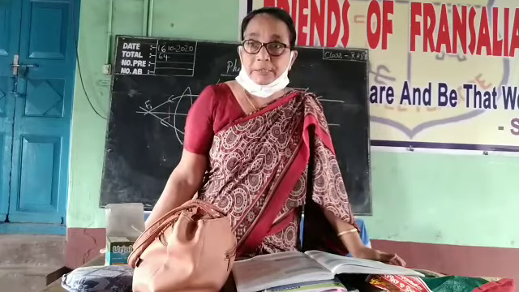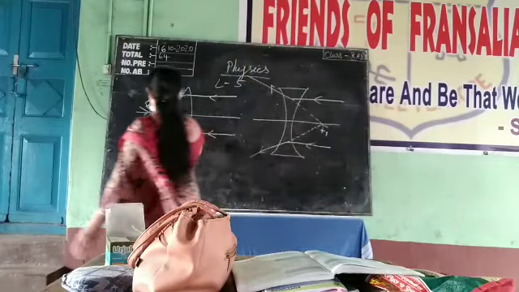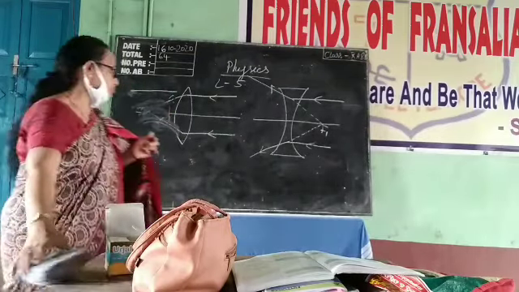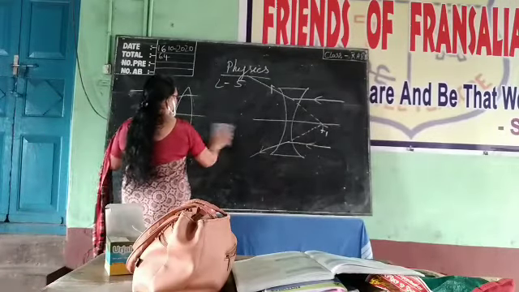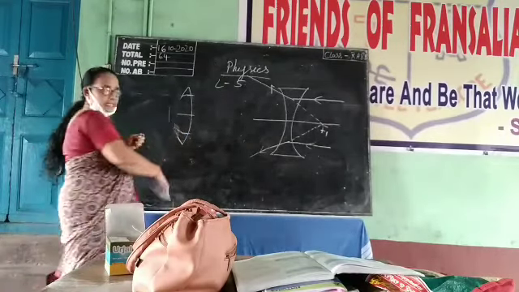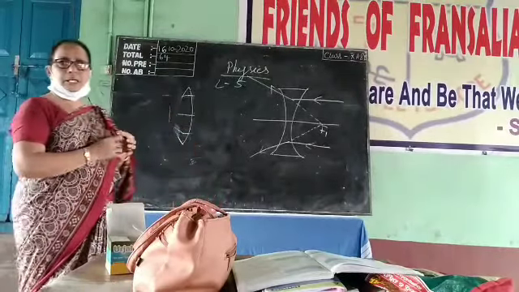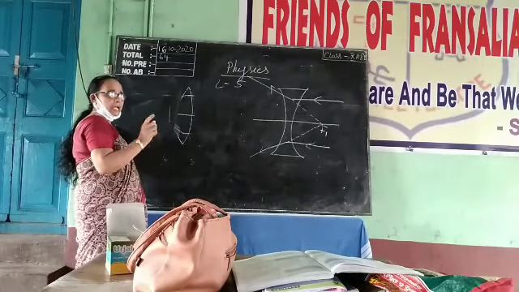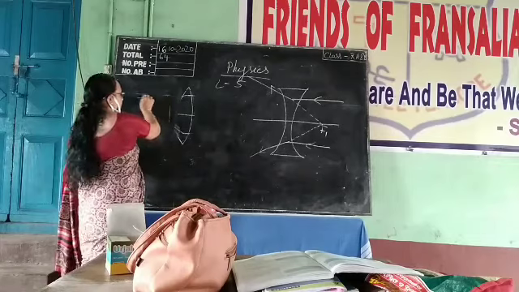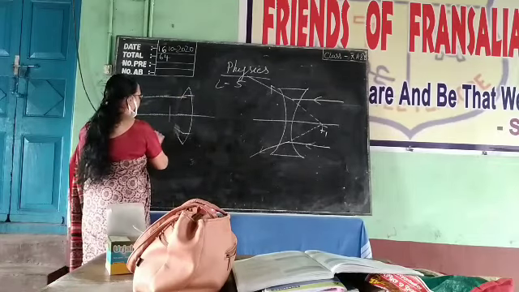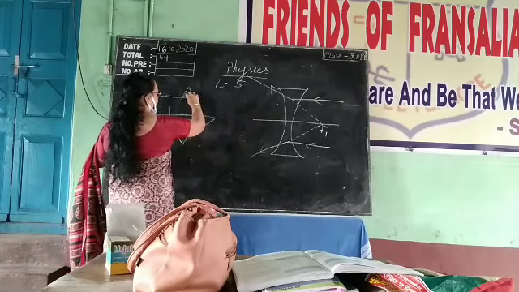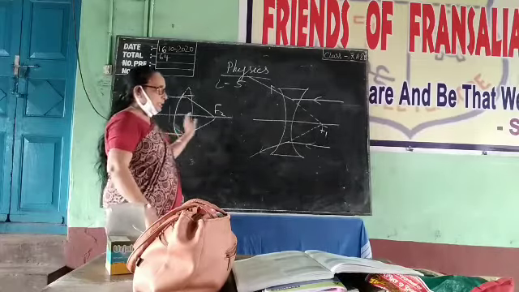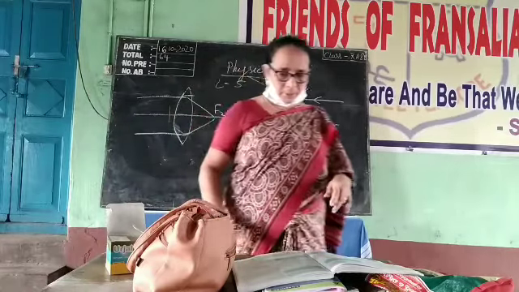In the same way, I told you about the second point also, if we take it from here. You can understand that. If a parallel beam of light strikes any one of the surfaces, after refraction it will pass through one point. That point will be on the principal axis, and that point is known as the focus. This one they call the second focal point. In this case also we can find the second focal point.